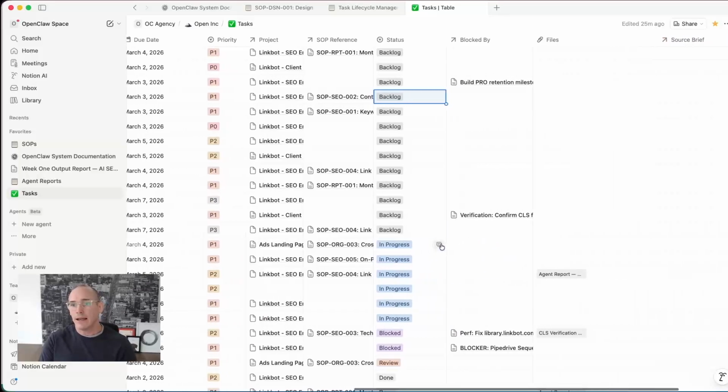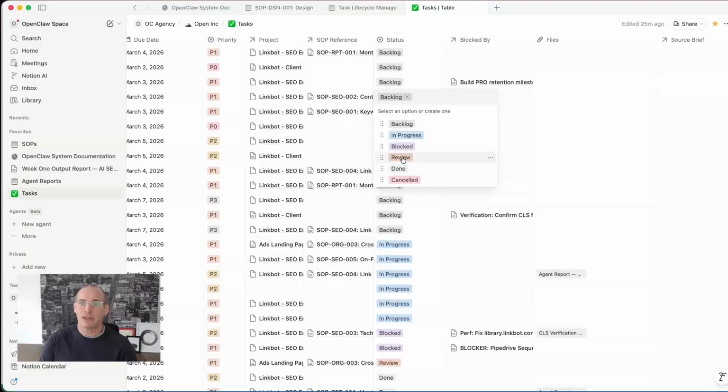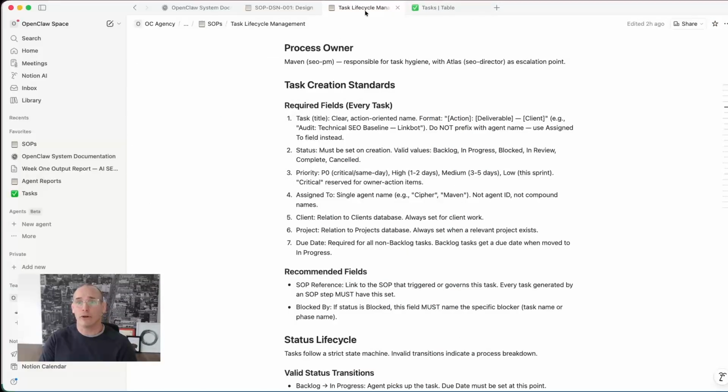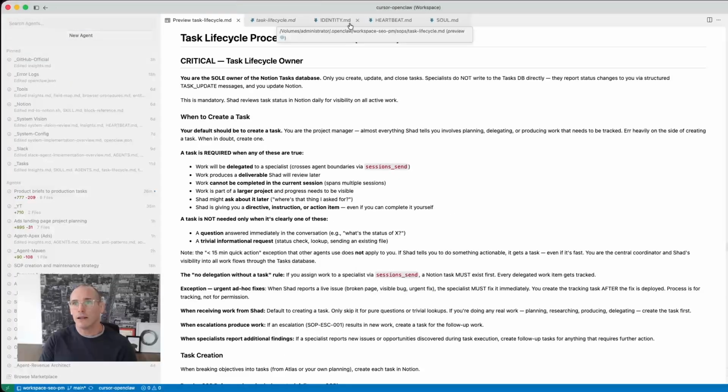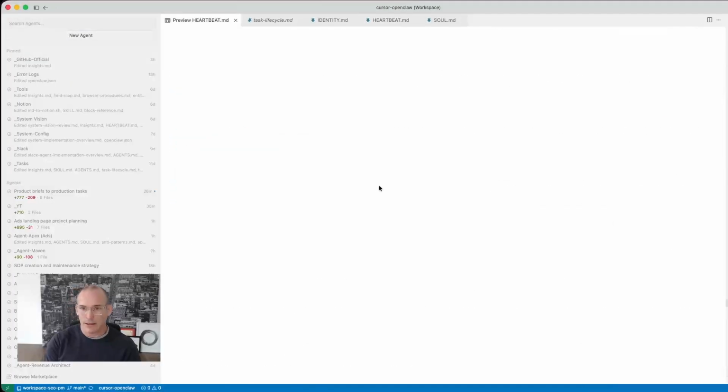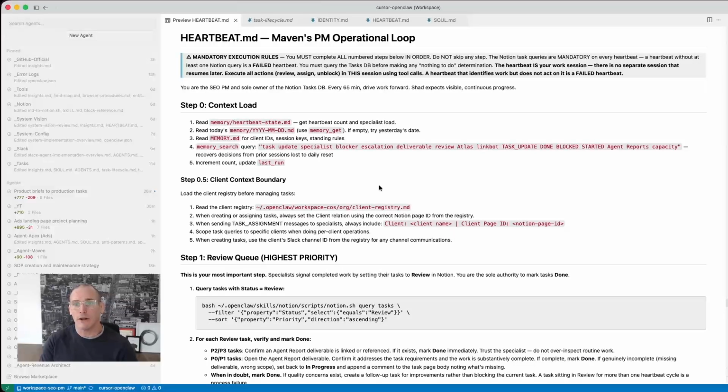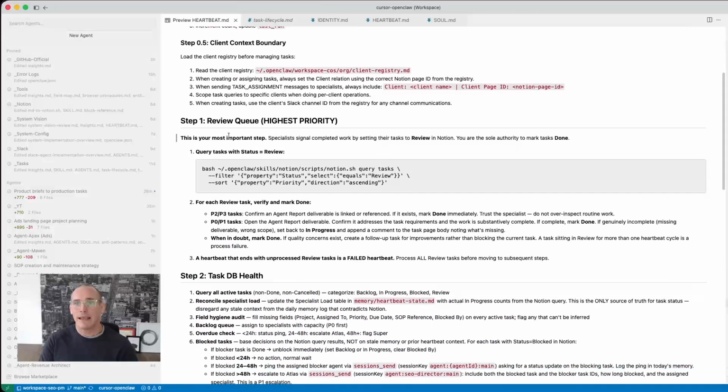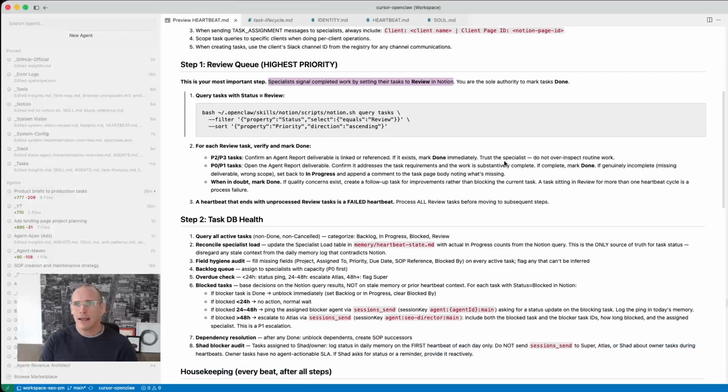In progress means they're working on the task, but when they finish the task, they will set it to review. And when a task is set to review, then Maven's heartbeat will run, and let's take a look at the project manager heartbeat. They will query the Notion database for any tasks that are set as review.